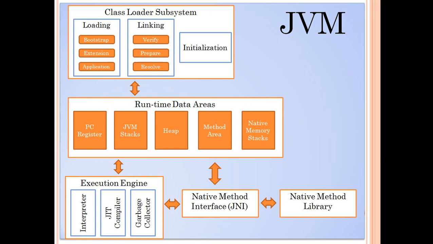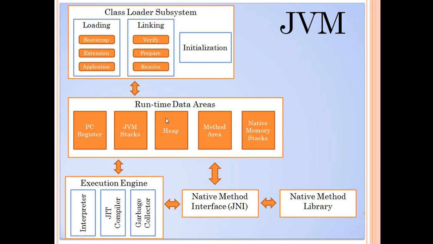Every thread creates a stack, or a method call stack, and the local variables, the method data, or the references of the objects that are created in that particular method are stored in the JVM stack.